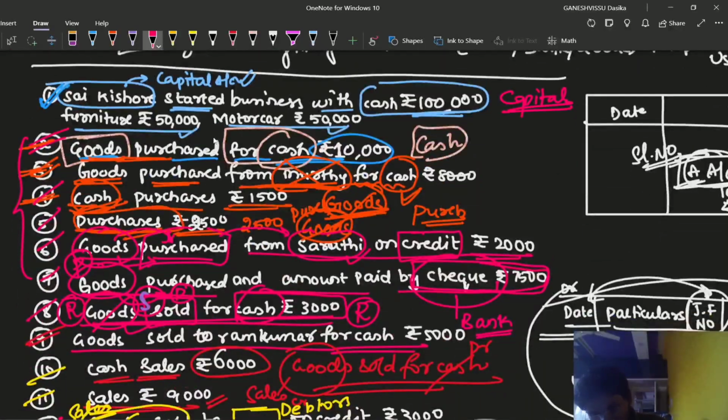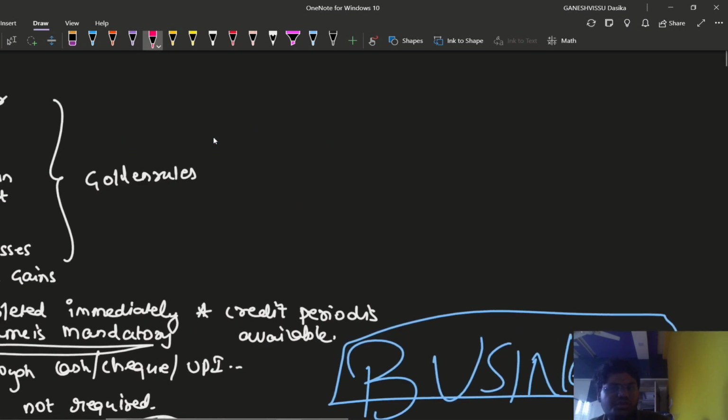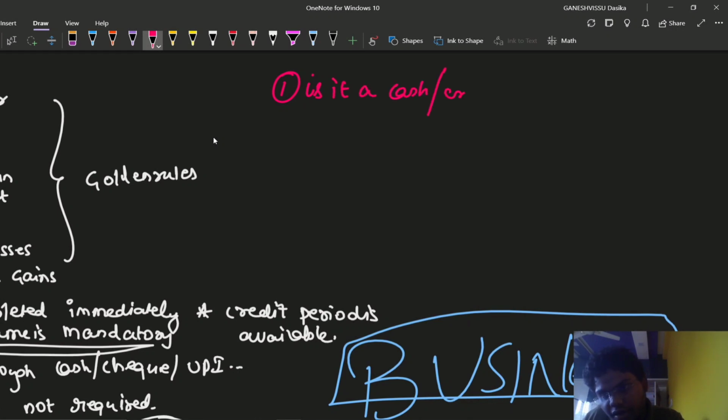Simply by knowing all these account rules, you can write any sort of journal entry. Of course, you need to think about three questions again. First, is it a cash transaction or a credit transaction?